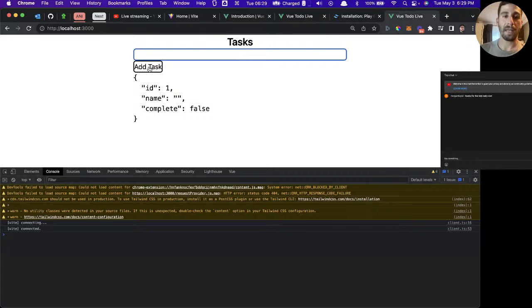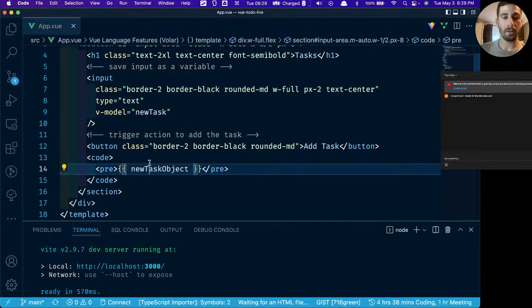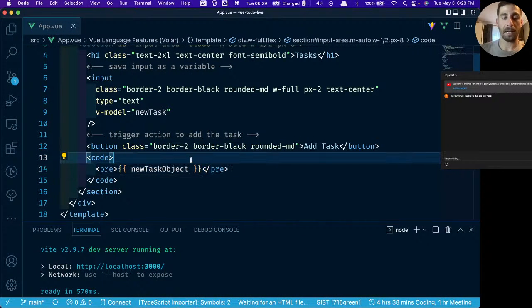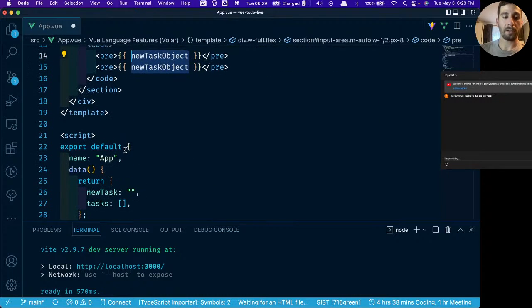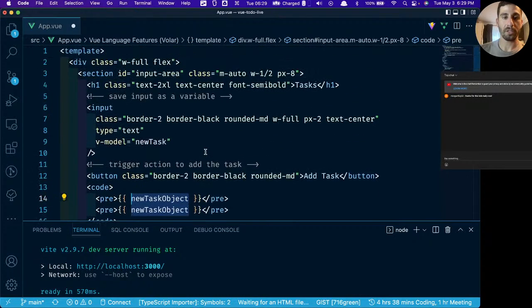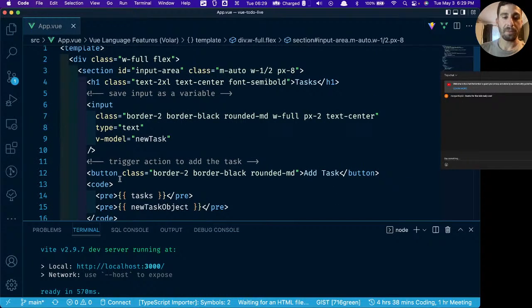So now when we click add task, we need to take this object right here, and we need to add it to our array. So underneath this object, or let's say above it, let's say we also want to show our tasks. So I'll just type tasks. So now when we click the button, the way that you do this, you're going to use a directive called onClick.